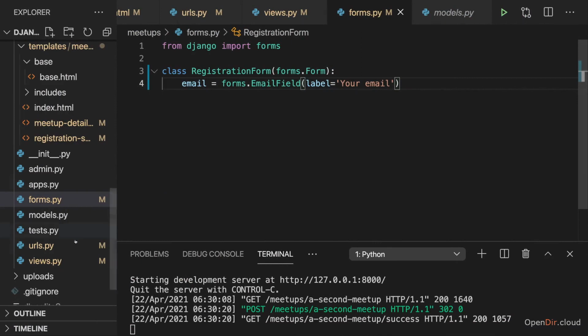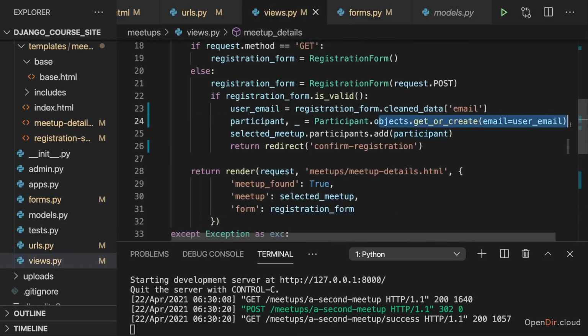And we have the updated views code where we check for the existence of this object before we possibly create a new entry in the database. And that's some extra fine-tuning which I wanted to add here to make sure that we have the correct and intended behavior for this sign-up process, which we of course also want to have as part of this application.